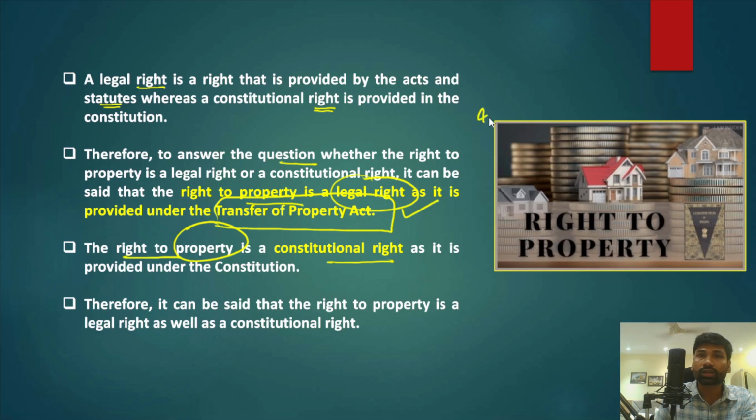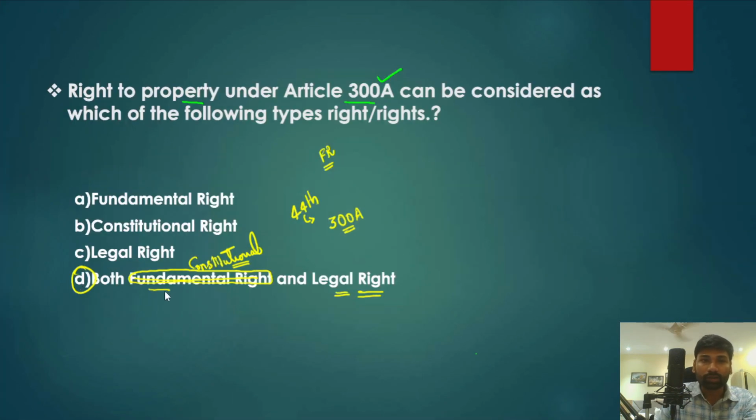Because the 44th Constitutional Amendment Act removed right to property from fundamental rights and made it part of the Indian Constitution under Article 300A, so it is directly provided under the Constitution. Therefore the right to property is a legal right as well as a constitutional right. So the correct answer is option D. A small correction here, it is not a fundamental right, so change it to constitutional right and legal right, then the correct answer would be D.